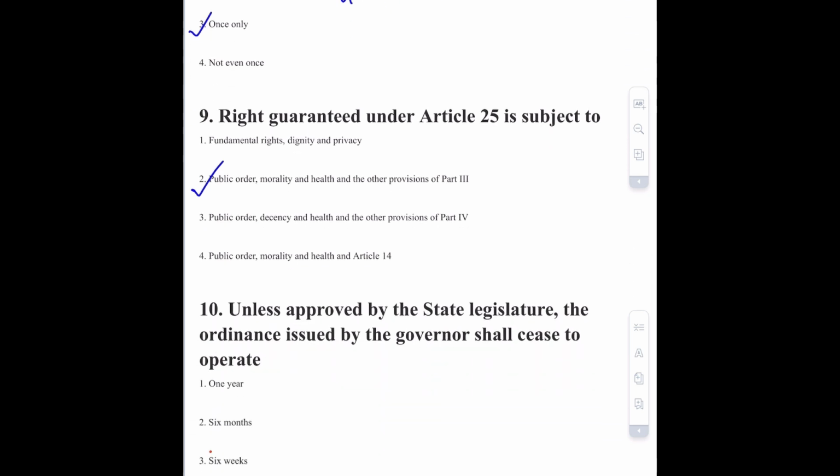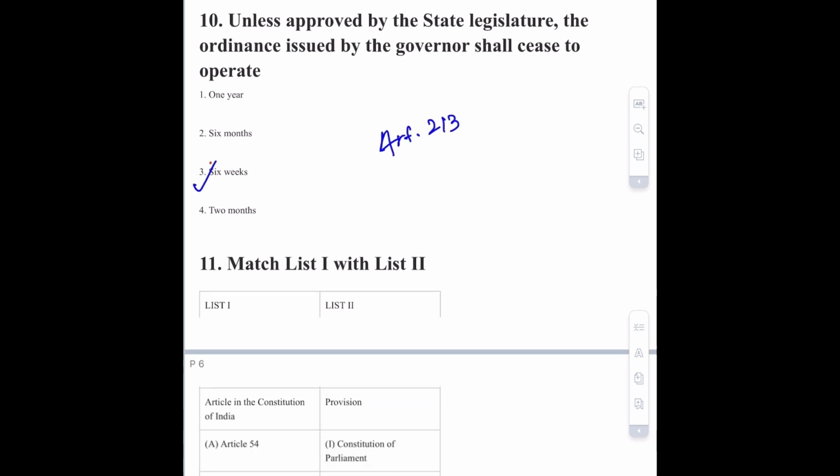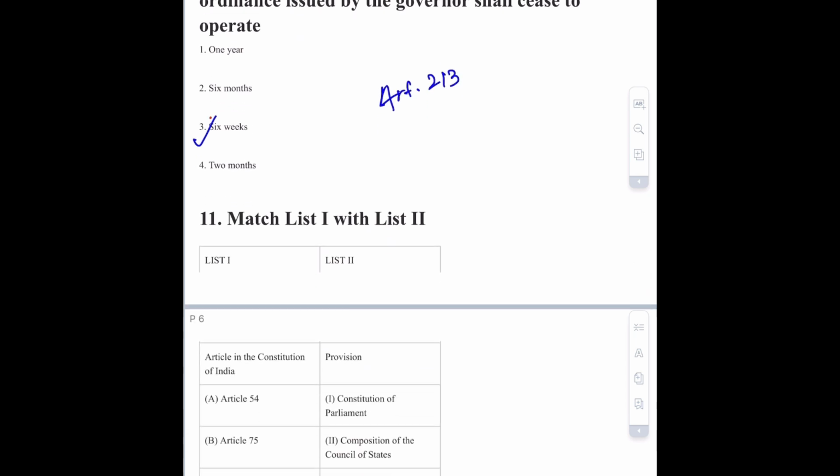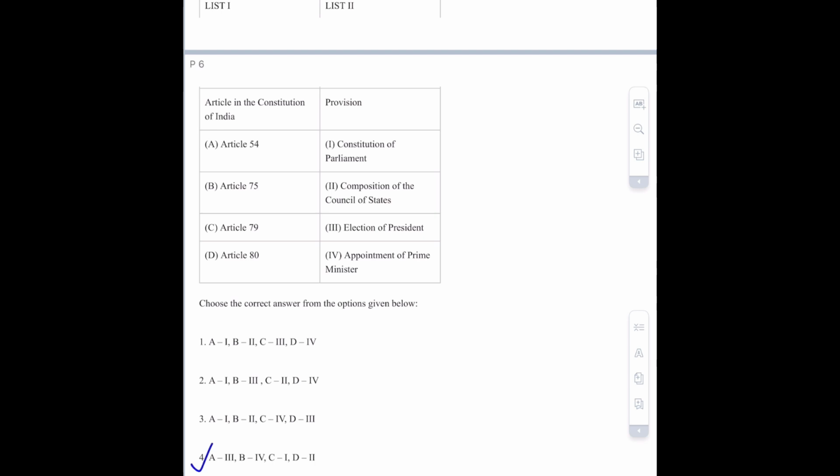Now moving towards question number 10, that is unless approved by the state legislature, the ordinance issued by the governor shall cease to operate. The correct option of this question is option number 3, that is 6 weeks, and this is given in Article 213 of the Constitution. Now moving towards question number 11, that is again a match the list, and this is a direct question, so the correct option of this question is option number 4.